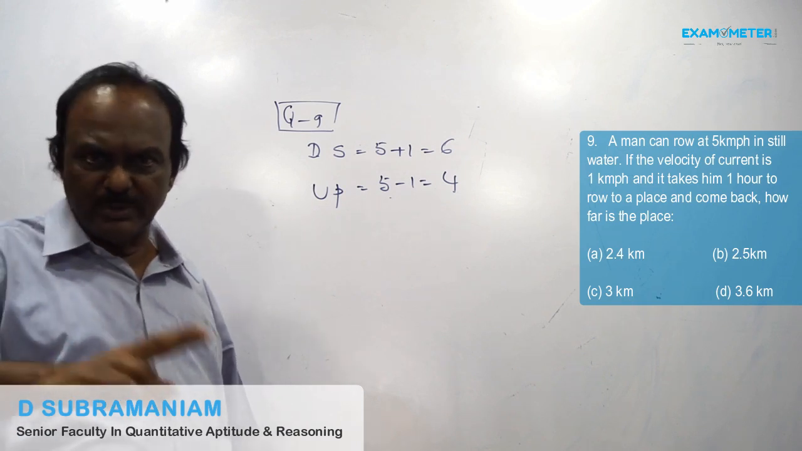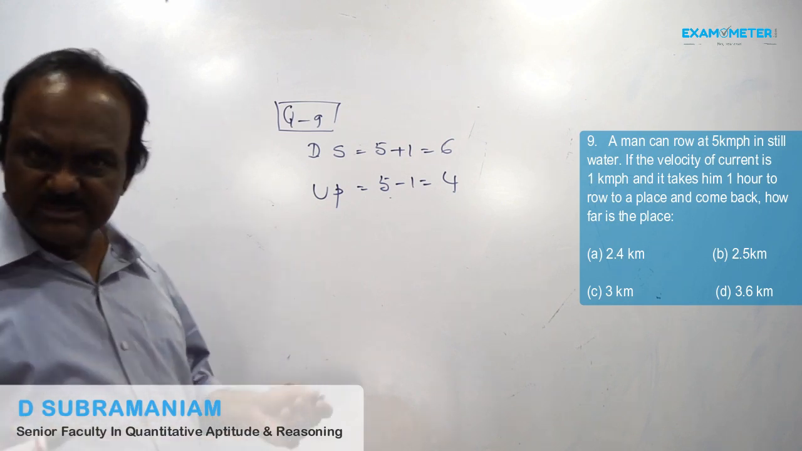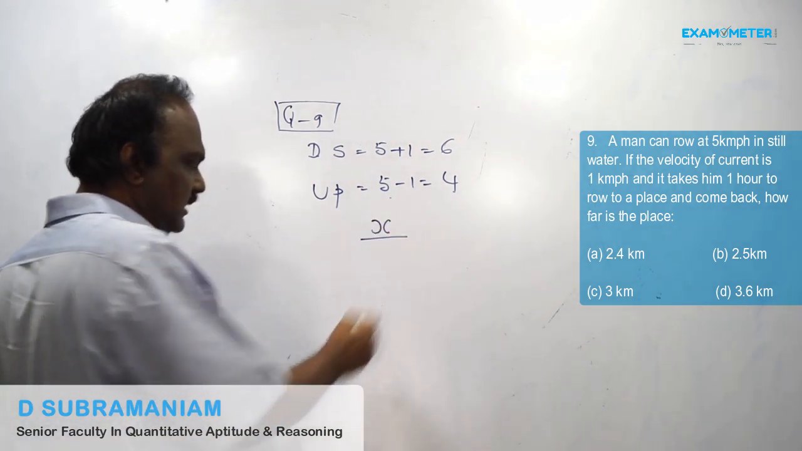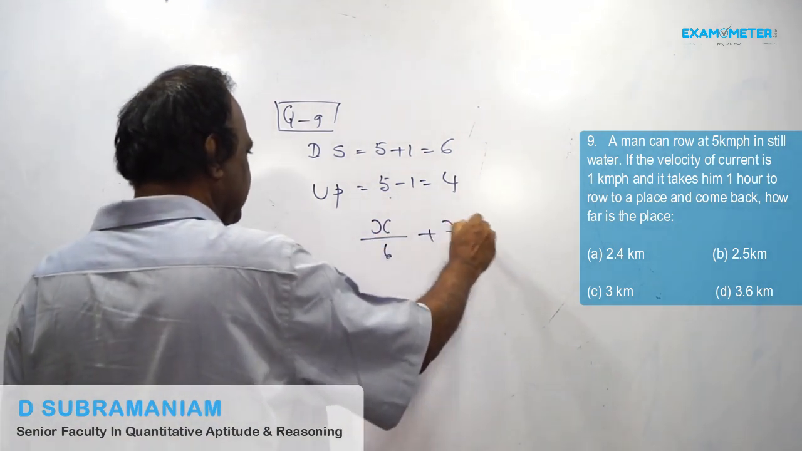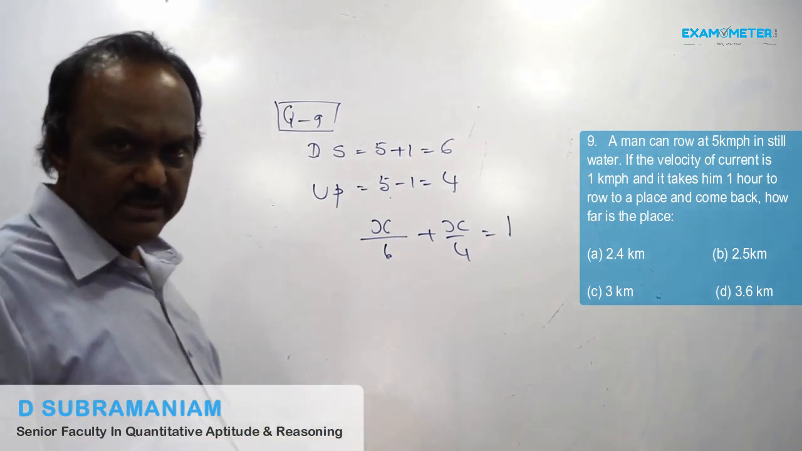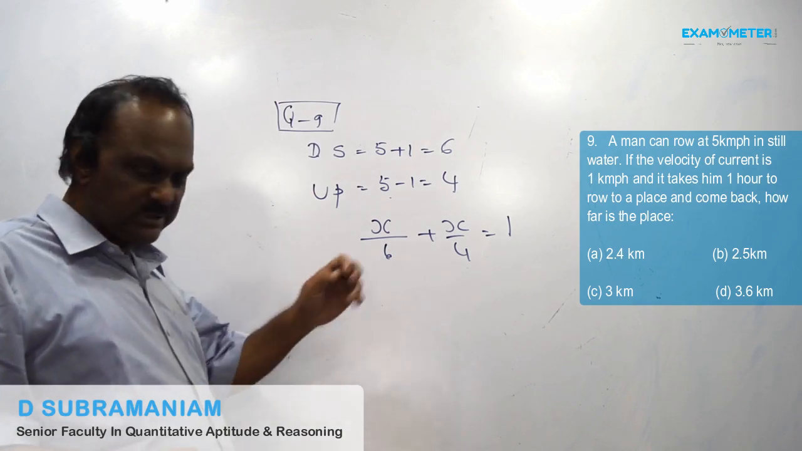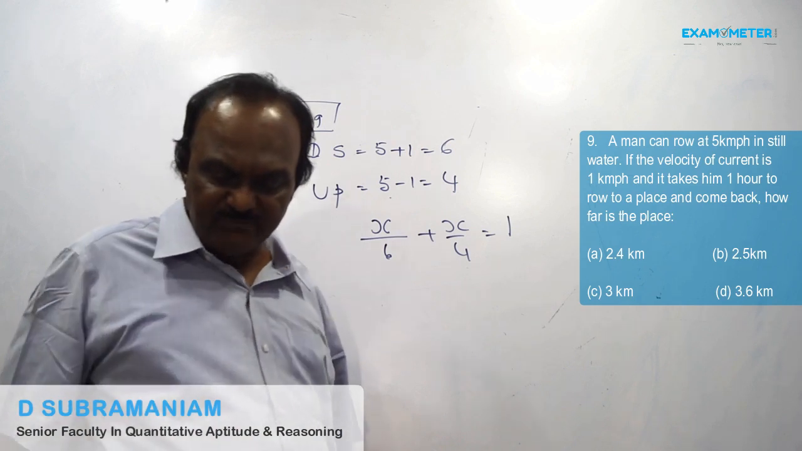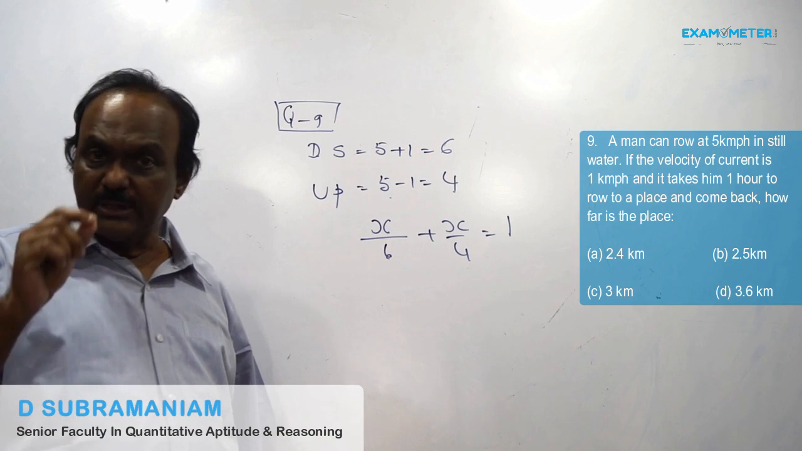Distance is equal to speed times time. Distance we don't know, so we take it as x. So x by 6 plus x by 4, time taken is 1 hour. If you simplify this, you will get 2.4. So distance is 2.4 kilometers.